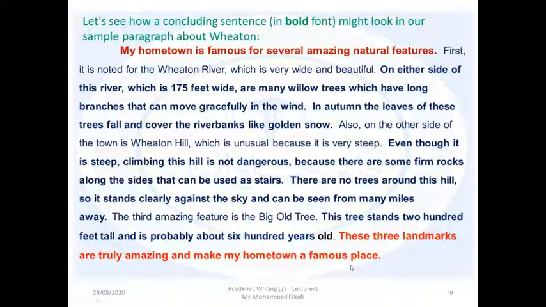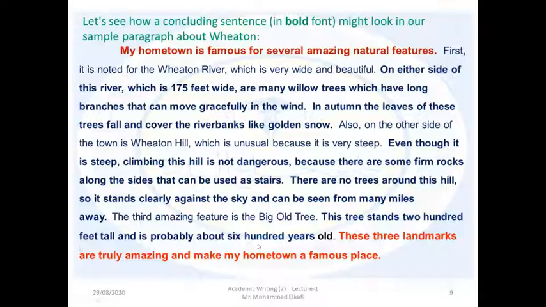Okay, so here we think of what? The forms written in bold font, red bold font. "My hometown is famous for several amazing natural features" is what? The topic sentence. And here we also have the other bold one, written in red color. "These three landmarks are truly amazing and make my hometown a famous place" is known as what? The concluding sentence.